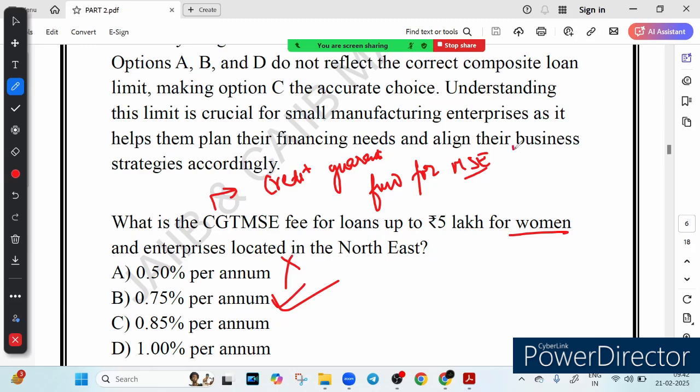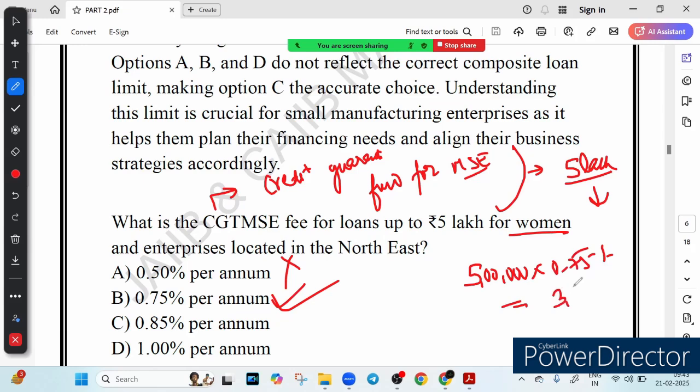Let me give you an example. Suppose a woman entrepreneur takes a loan of 5 lakh under CGTMSE, so her guarantee fee per year will be how much? 5 lakh multiplied by 0.75%, and if you calculate it, you will get 3,750 rupees per year. So the low fee structure encourages banks to lend to women businesses in the northeast by reducing their risk.